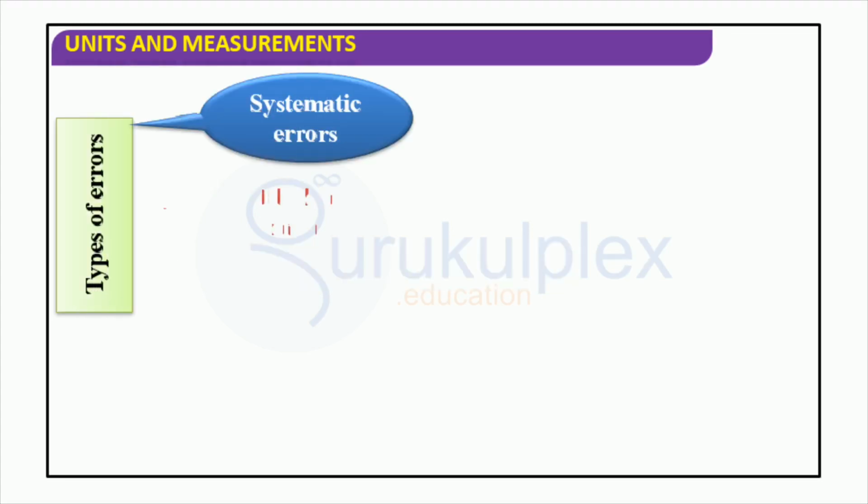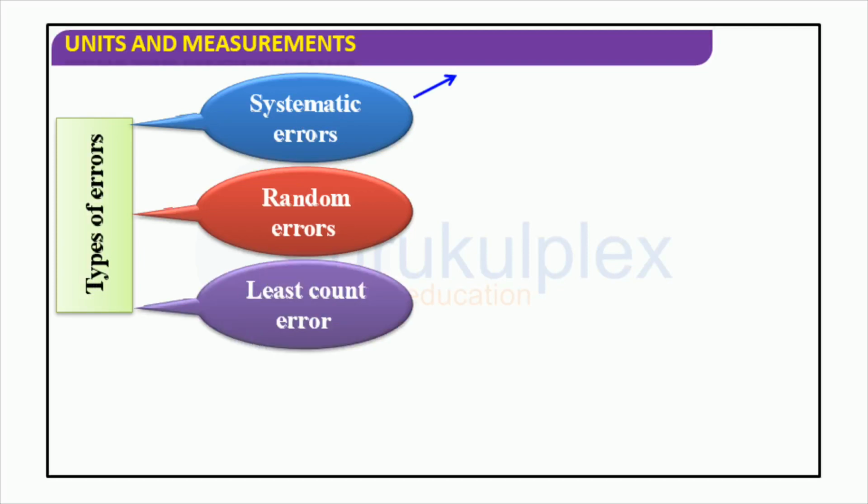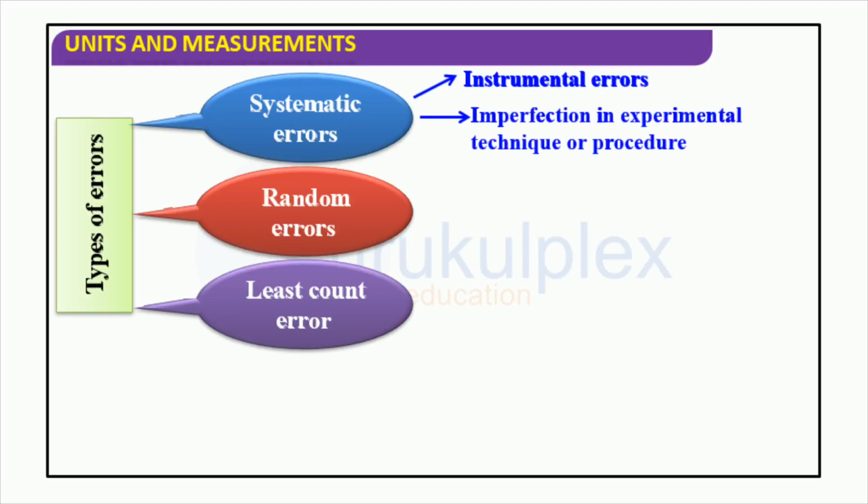Errors can be categorized into two main types: systematic and random. Systematic errors are repeatable in nature while random errors are unique to every measurement. Least count error is caused by the limitation of the instrument used in measuring. Imperfections in experiments, techniques and procedures can also contribute to errors. Instrumental and personal errors can also affect the accuracy of measurements. Knowing the common errors can help in obtaining more accurate results.